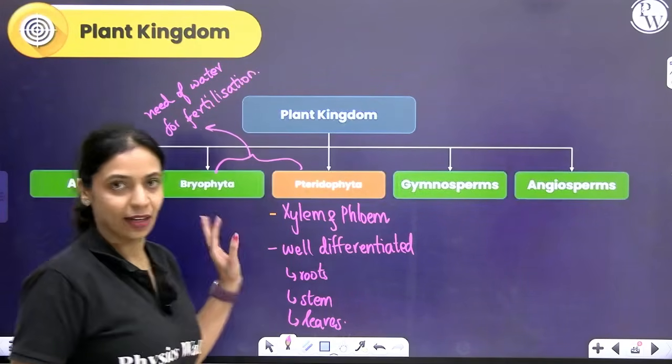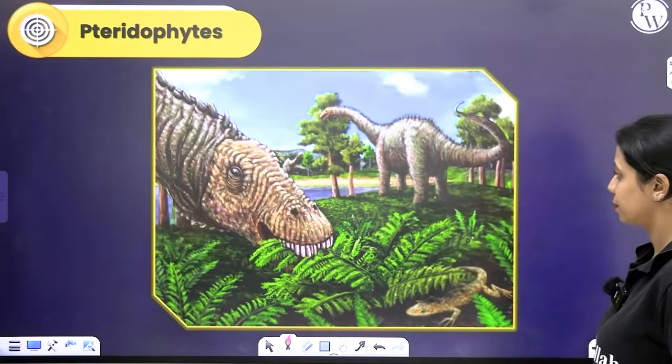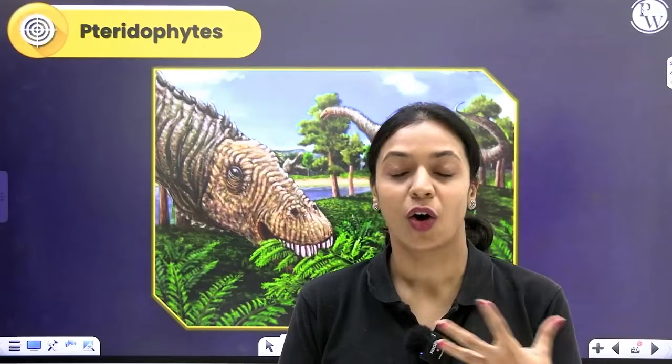Okay, let's learn more about pteridophytes. I'm sure you've all watched this movie called Jurassic Park where there's a lot of dinosaurs. If you've noticed in the movie Jurassic Park or any movie that has something to do with dinosaurs, if you see in the background, you will not see any plants producing flowers. Flowering plants will not exist. All you see are fern-like plants, huge fern-like trees present.